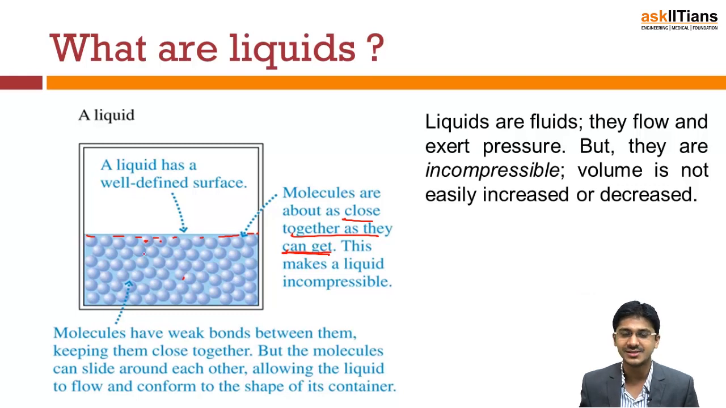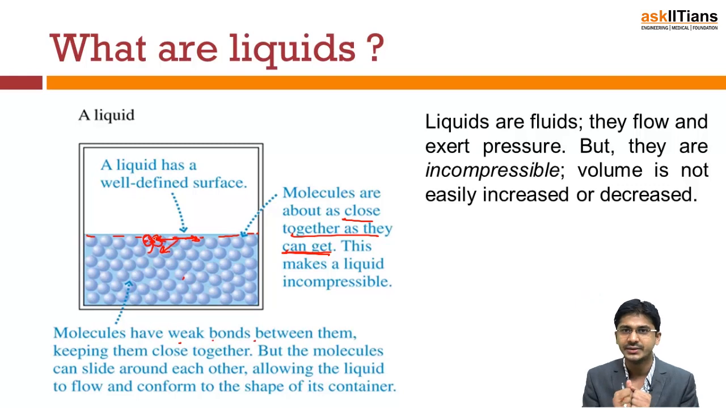But as you can see, since they can slide over each other, this may come up, this may go down, this can move to this side or this side. So there is a kind of motion that can happen. That gives it the flow. Now molecules have weak bonds between them. These molecules actually have weak bonds between them.